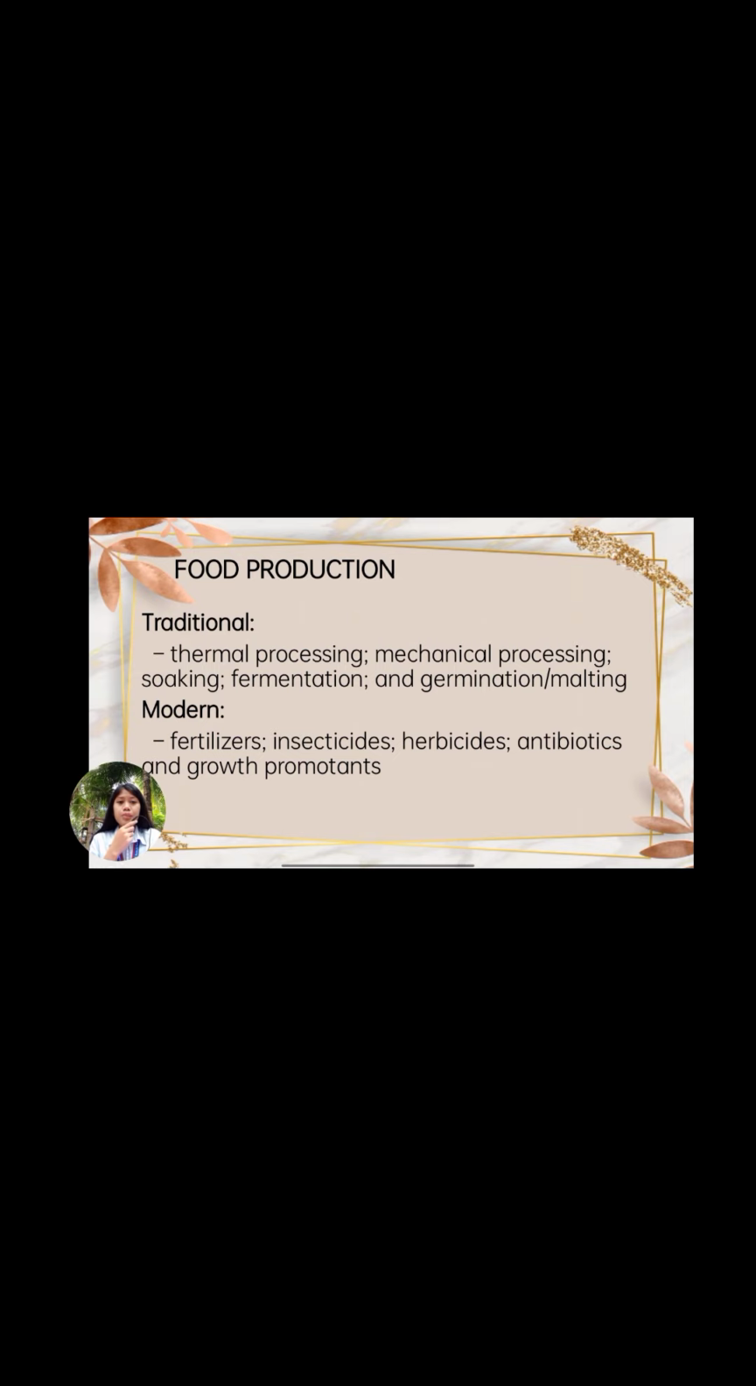The examples of modern food production are fertilizers. Fertilizers are natural or artificial substances containing the chemical elements that improve growth and the productiveness of plants.